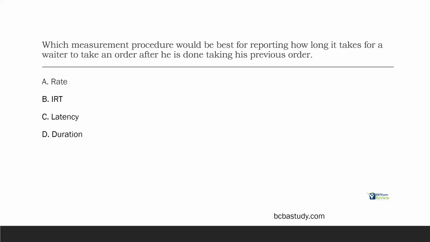If we want to reduce that, or maybe increase that, what type of measurement will we use? Will we use rate? Well, we're not looking at how many orders he can take in a certain time period. We're looking at how long it takes him to take orders in between those orders, right? IRT, inter-response time, the time in between responses. Looks pretty good, right? He takes order 1, 5 minutes later he takes order 2, 5 minutes later he takes order 3. His IRT is going to be 5, based on our needs. That might be too long, might be just right, too short. Regardless, now we know how long it takes him to take orders after his previous order. So IRT is pretty good.